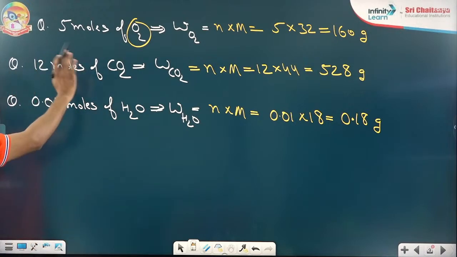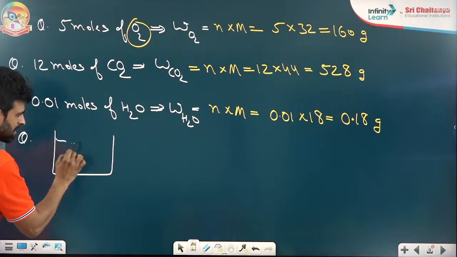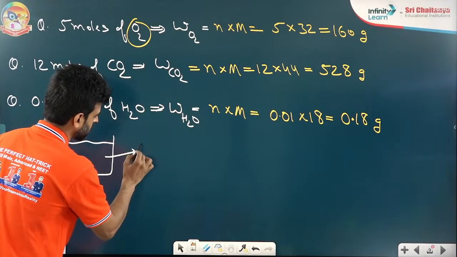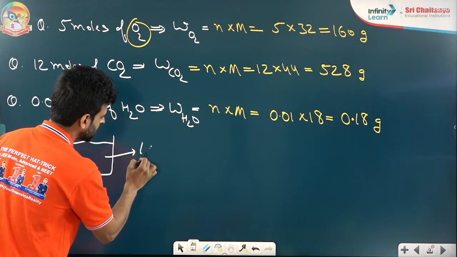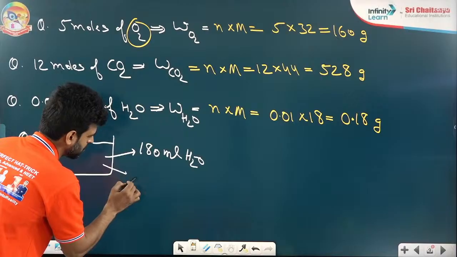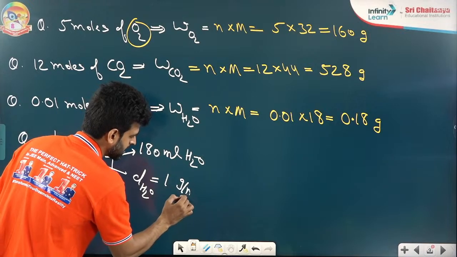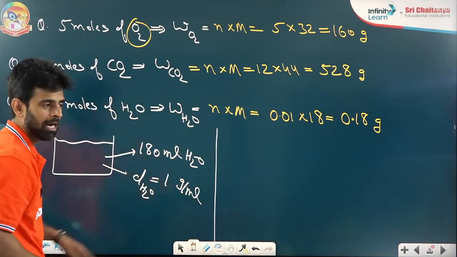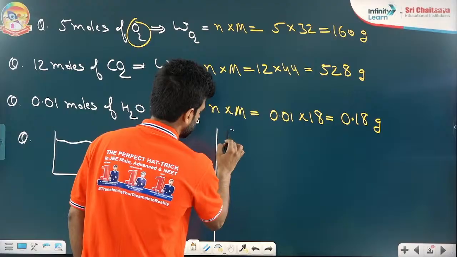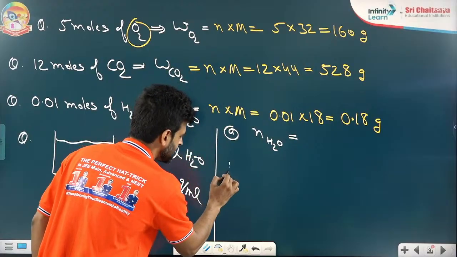The next thing is, now one more question. Look at this. I have a vessel here, and in this, imagine we have 180 ml of water, and the density of water is 1 gram per ml, right? So you have to move step by step. First, our target is to find the number of moles of water, and the second target is the B part.